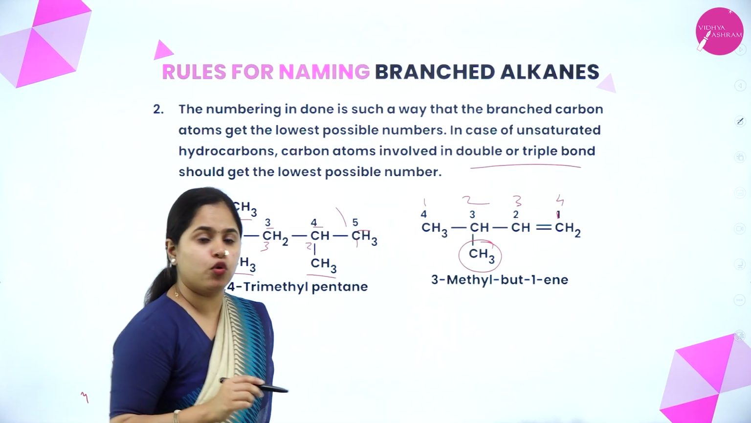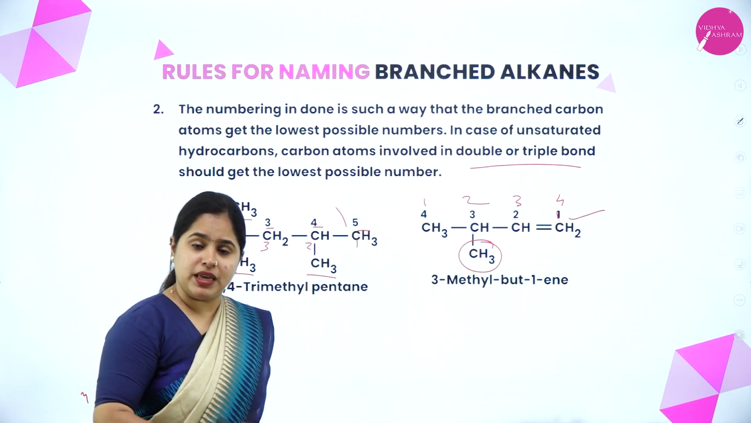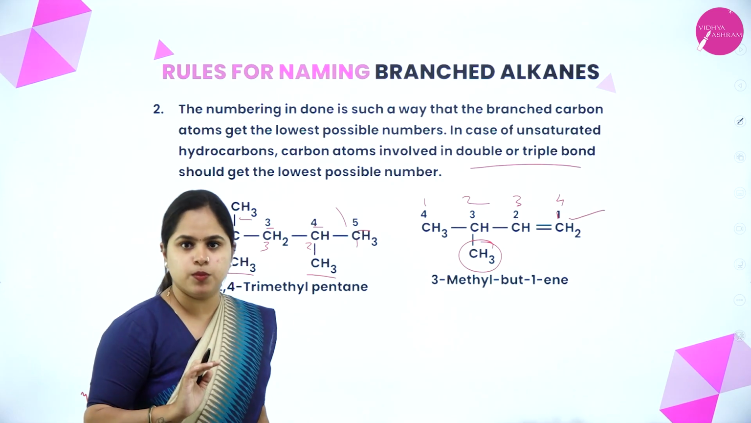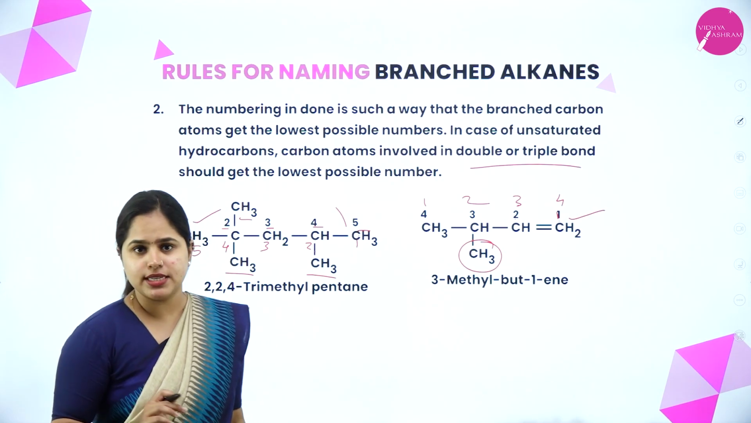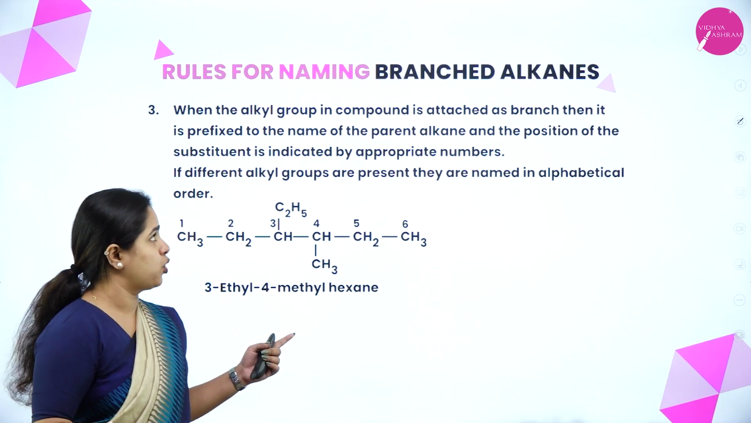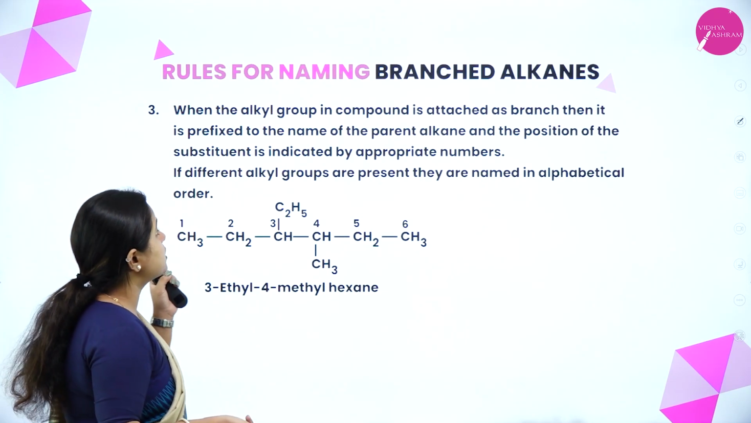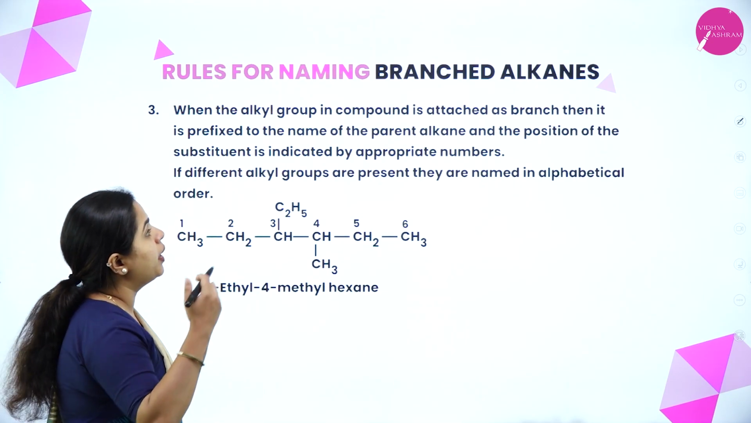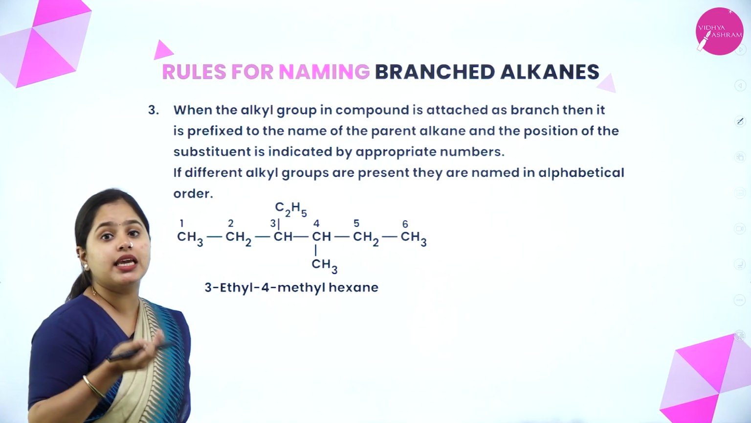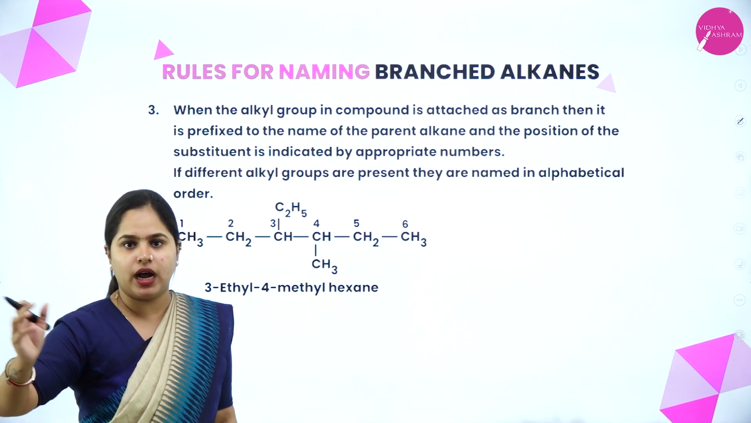So which one is approved? Yes, this one is approved, right? So I hope it is clear. When there is a methyl group, that is a branch, and a double bond is there, the double bond will get more preference. Okay. Now moving on to the next rule: when the alkyl group in a compound is attached as a branch, then it is prefixed to the name of the parent alkane and the position of the substituent is indicated by the appropriate number. So now we saw that there were a few branches, right?